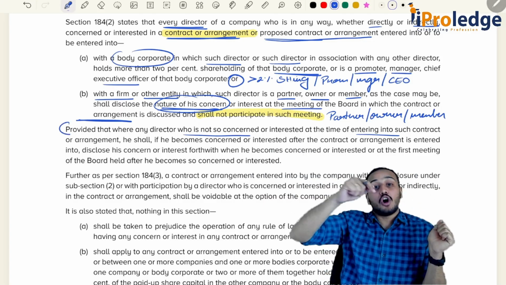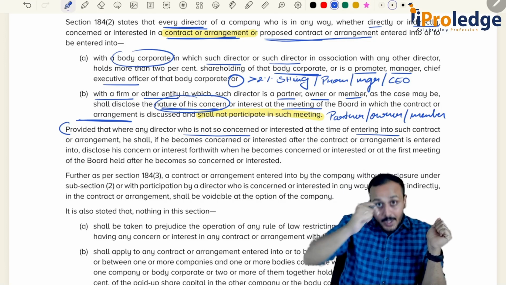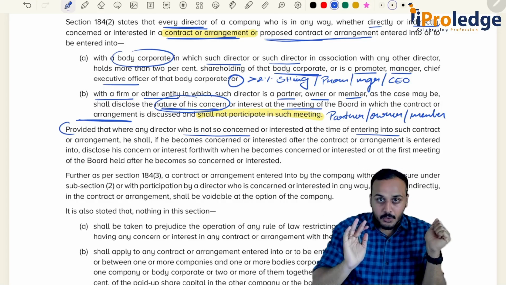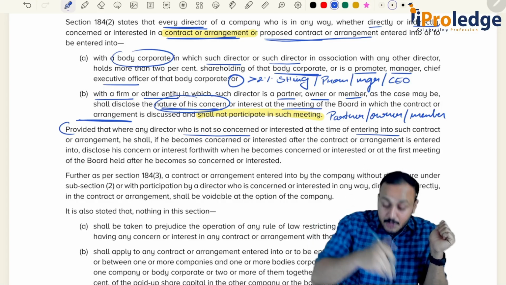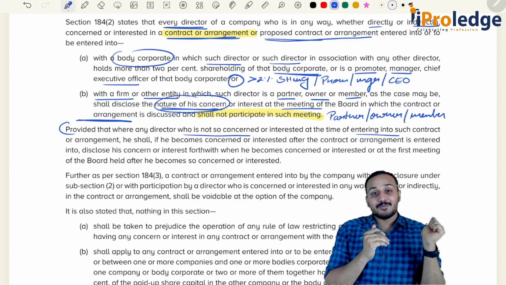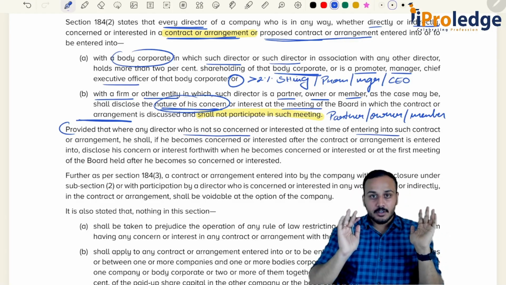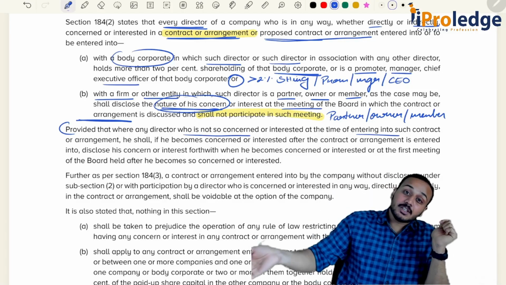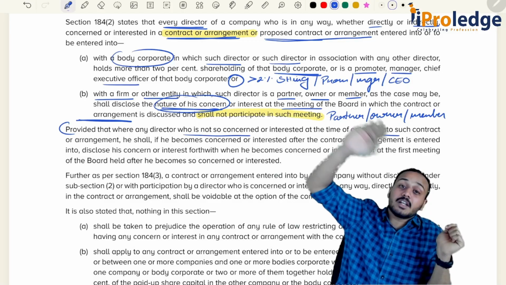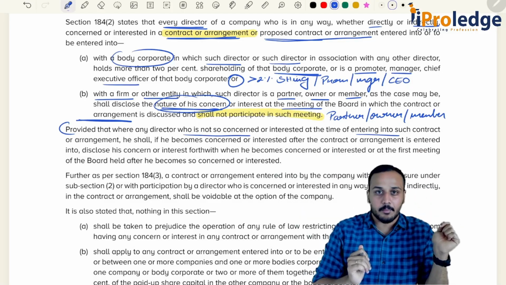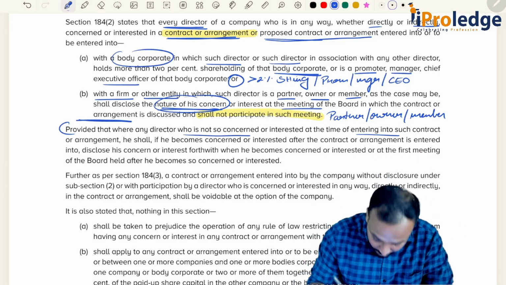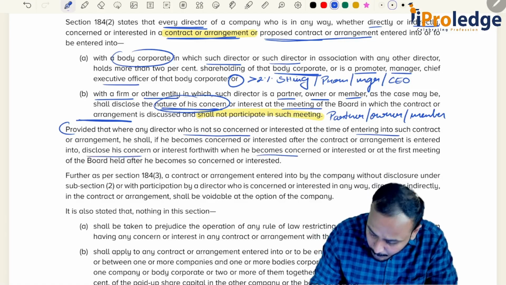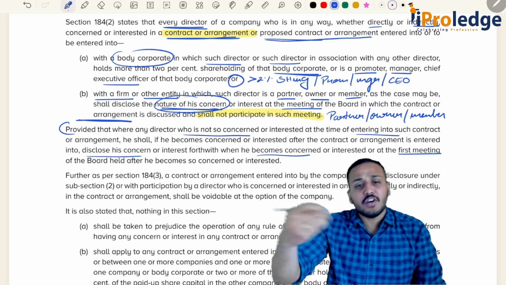Now this proviso is talking about a scenario where the contract or arrangement is already approved, but when it was being approved, Mr. A was not interested, but he became interested after the contract was approved by ABC Limited. Now what should be done? Then simple thing, disclose his concern or interest at the first board meeting after he becomes concerned or interested.